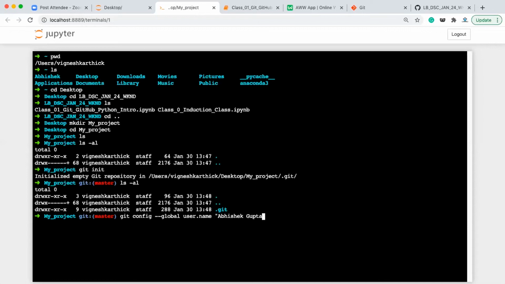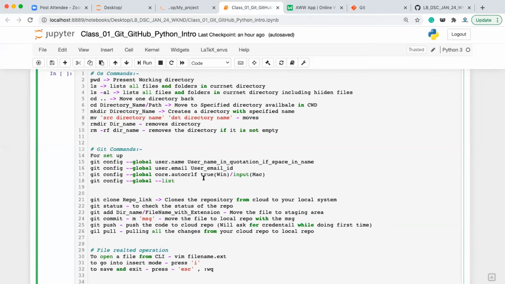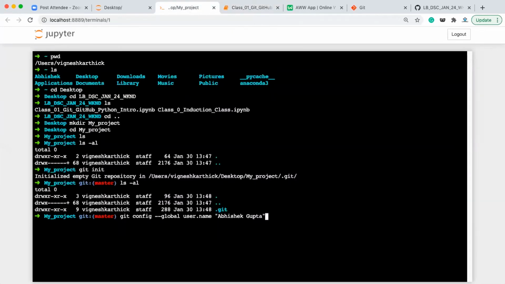So if you have a space in your name, then type it inside inverted commas. Okay, do that. git config --global user dot name, then your name. If you have a space, then type your name inside inverted commas, and it will not give you anything, it will just execute and be done. That's it. Okay, next we have to set user dot email, and here I'll write the email ID.